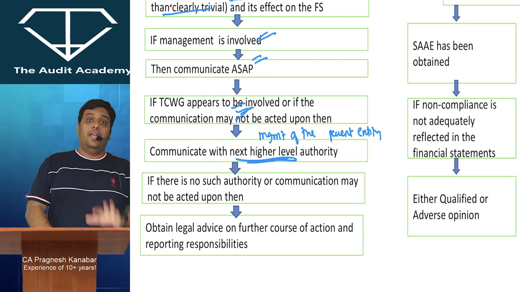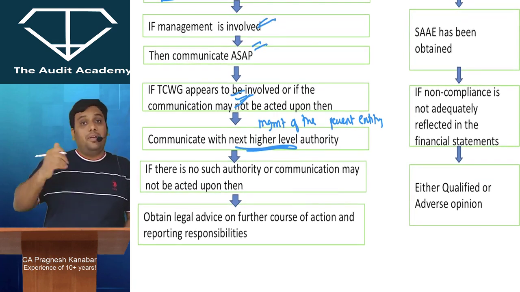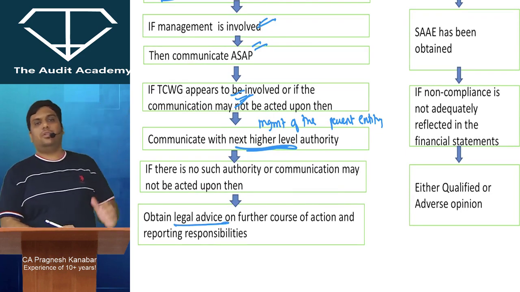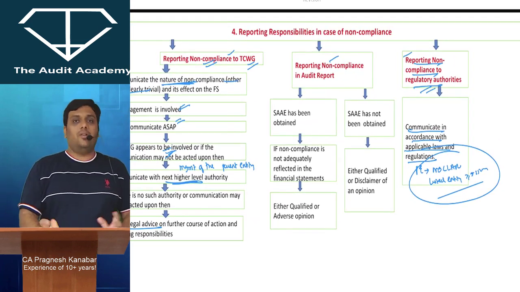All right. If there is no such higher level authority, or if you feel that the communication may not be acted upon, then the last line is please obtain legal advice on what should be the further course of action. Mostly further course of action will be to communicate to the regulatory authorities only.